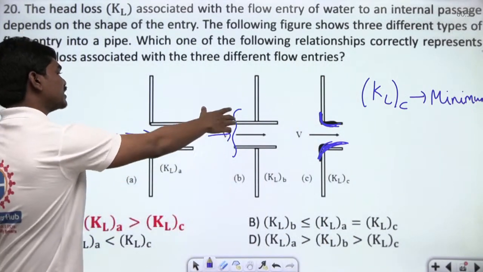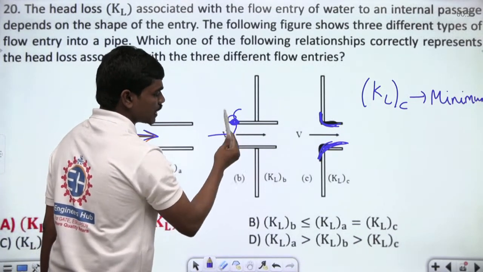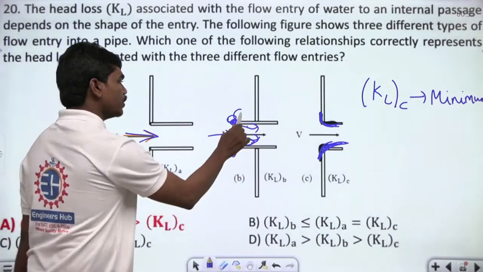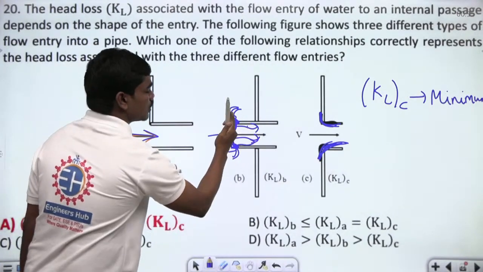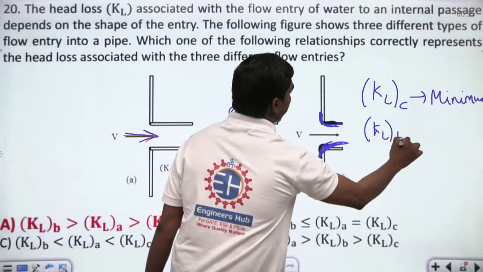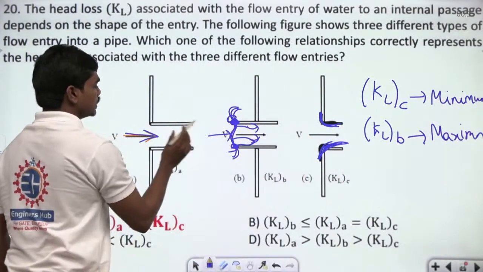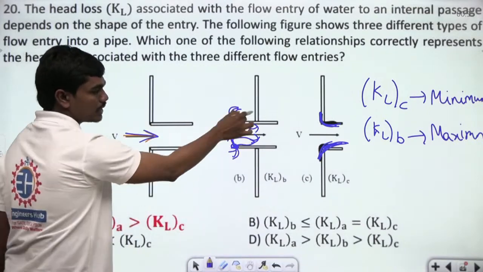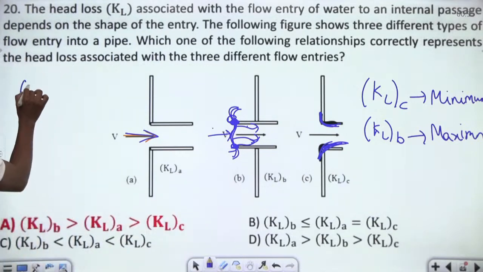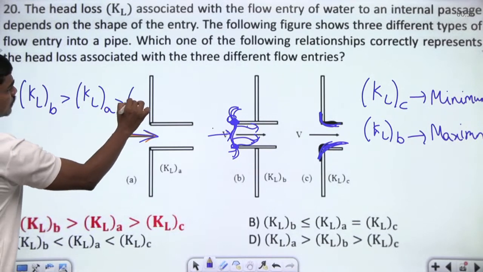Similarly, whenever you have these hurdles well advanced, the fluid energy already starts dissipating at this point, and during the flow it still loses its energy. So out of all 3, the head losses will be highest in case B. You can see from intuition that the losses in case A will be a bit less than this because the projections are not very much out. Normally the order is KLB greater than KLA greater than KLC.